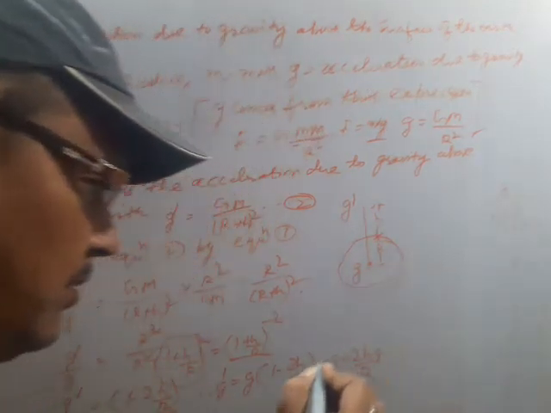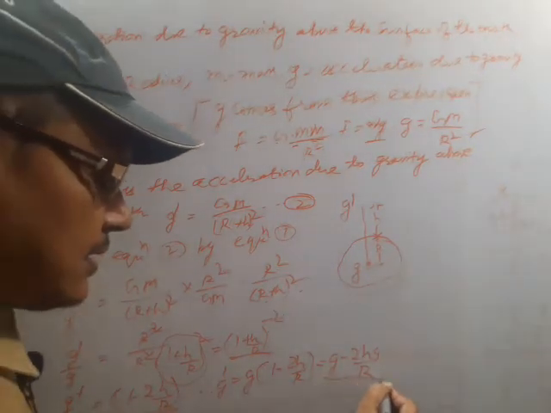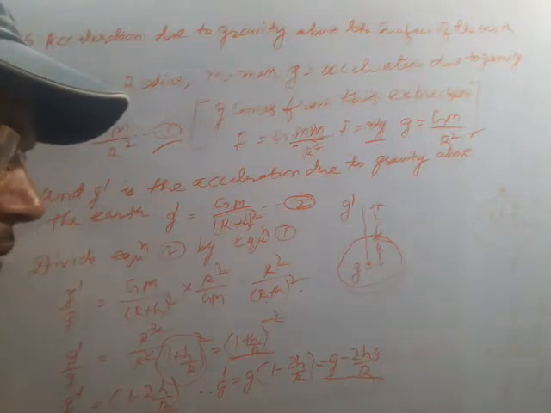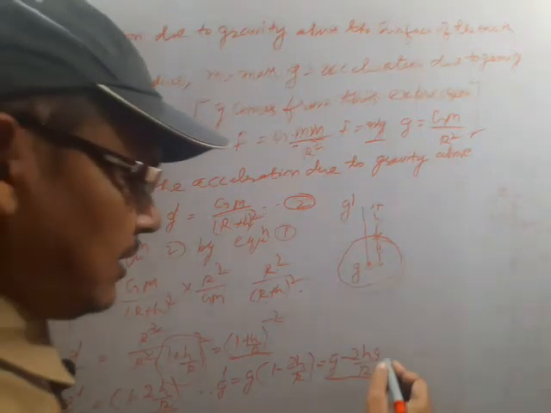Here what thing are you observing? Here you are observing that g dash is less than g, it means it is decreasing.